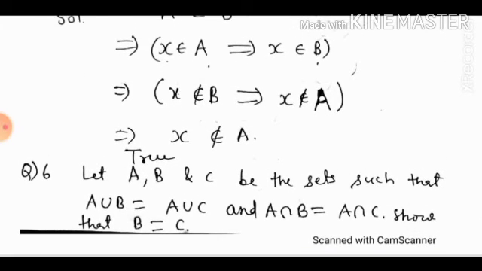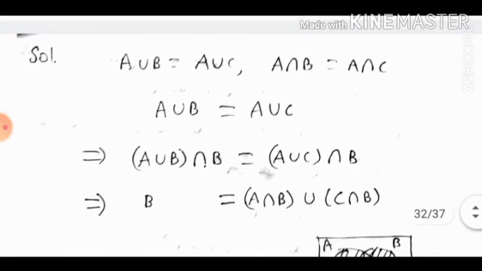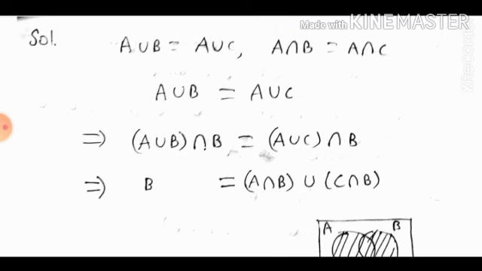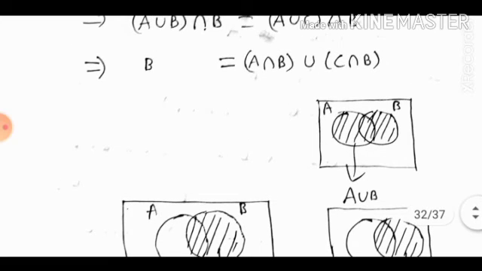Let A, B and C be sets such that A union B is equal to A union C and A intersection B is equal to A intersection C, so that B is equal to C. Now A union B is equal to A union C implies if you take intersection B on both sides, we have on LHS, A union B whole intersection B is B. On RHS, intersection distributes over union, so A intersection B union C intersection B. You can verify using Venn diagram that A union B whole intersection B is B.